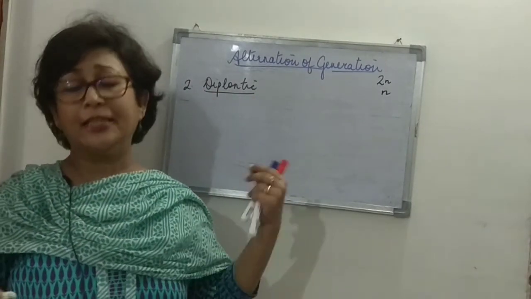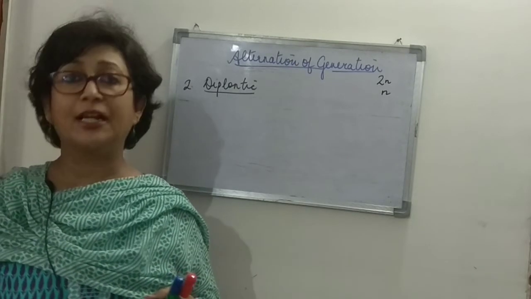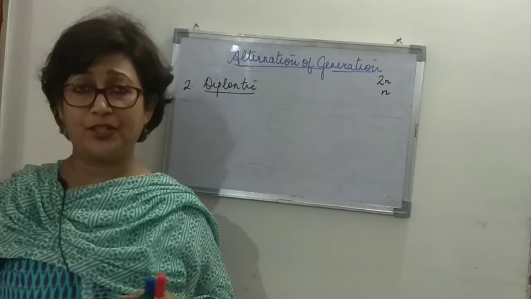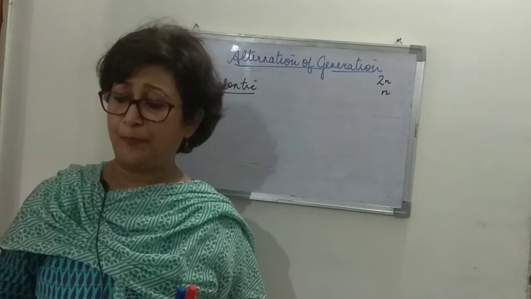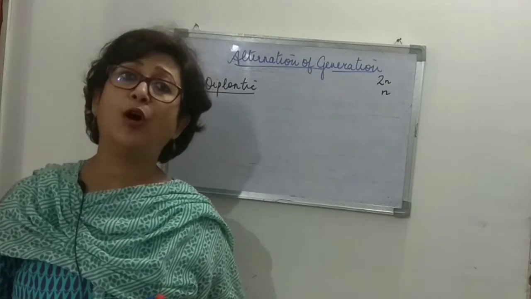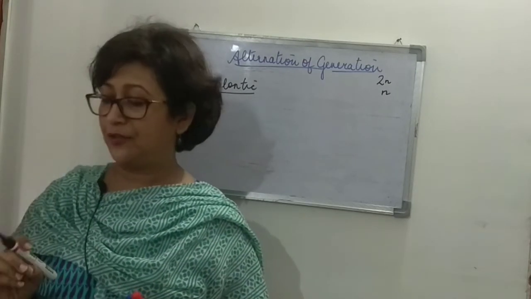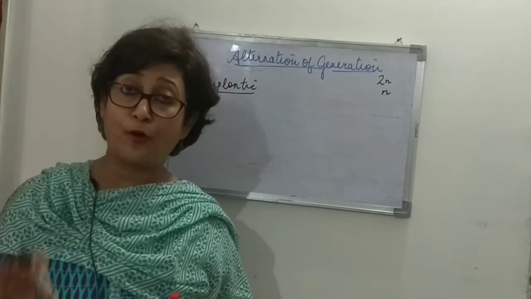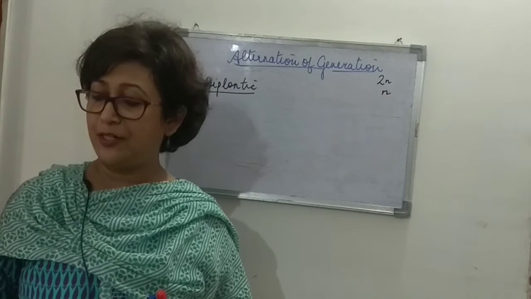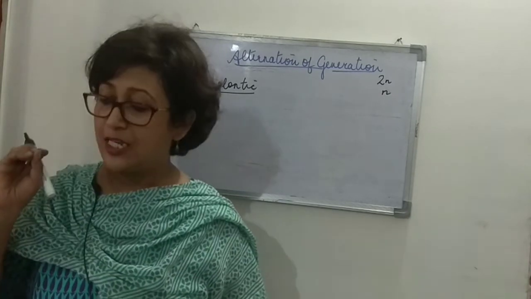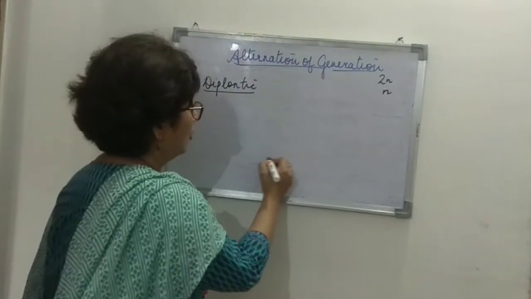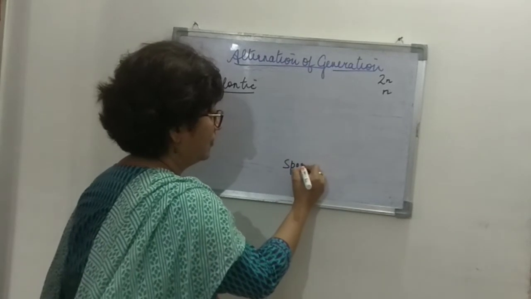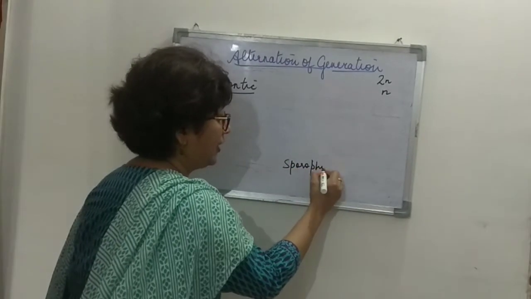Again here, in the diplontic life cycle, there is a single somatic phase or vegetative phase, and it is diploid, and it is often called a sporophyte. The sporophyte produces gametes in its body or in the sex organs. So let's say this is the sporophyte.